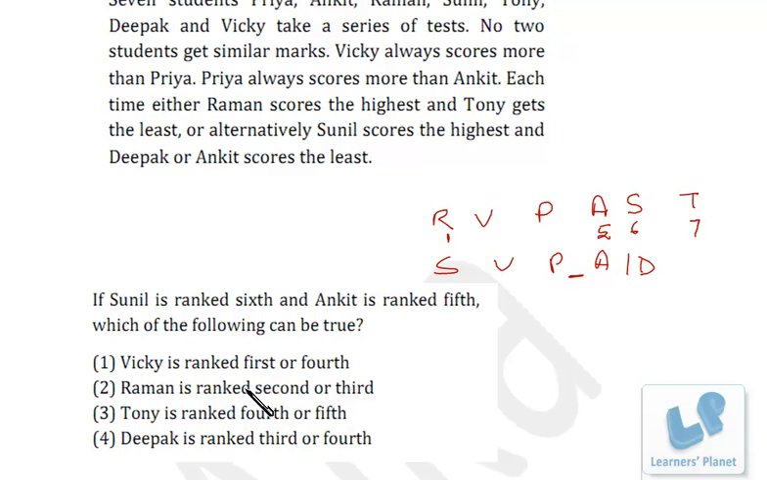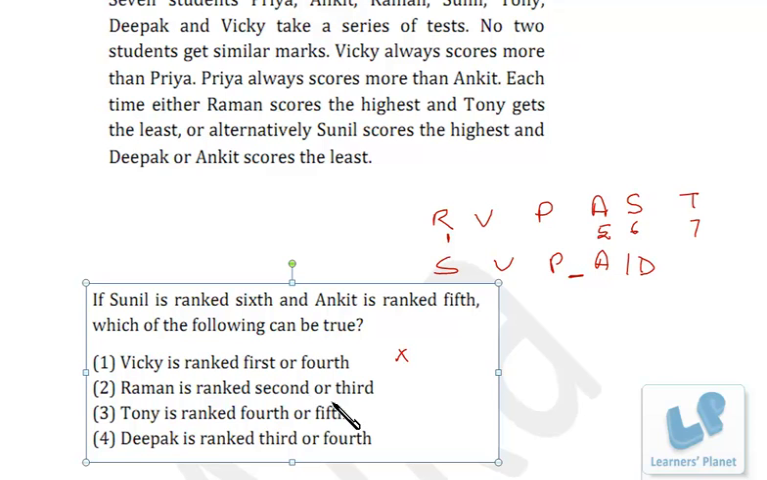So let's see. Vicky is ranked first or 4th. First he cannot be, and 4th he cannot be either, because the 5th, 6th and 7th positions are already fixed. If Vicky is at the 4th position, he will not be able to score more than Priya. So that's wrong. Raman is ranked 2nd or 3rd? No, Raman is at the 1st position, so that's wrong. Tony is ranked 4th or 5th? No, Tony is at the 7th position. Deepak is ranked 3rd or 4th. That will be true because that is the last option.